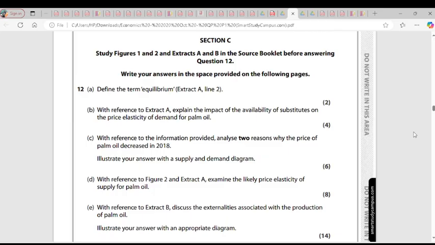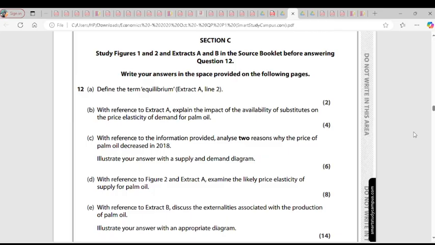So if demand and supply are meeting at a market price, it will bring about an efficient allocation of resources. That is what equilibrium is. Equilibrium is the price of agreement between demand and supply, which brings about efficient allocation of resources. Because whenever the market is at equilibrium, it simply means there's efficient allocation of resources. Okay. So go to B.